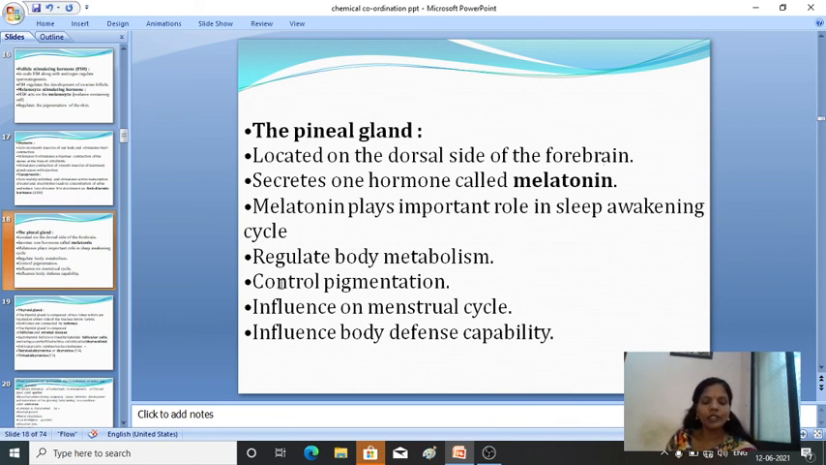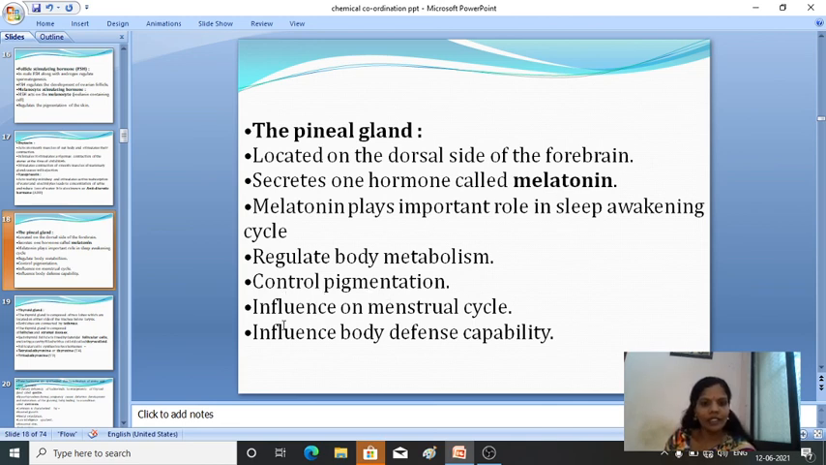Then it will also regulate the body metabolism. Do you know what metabolism is? The sum total of chemical reactions which are taking place in our body. It also helps in regulating the body metabolism and it controls the skin pigmentation. The coloration of the skin is also the responsibility of this melatonin pigment only.